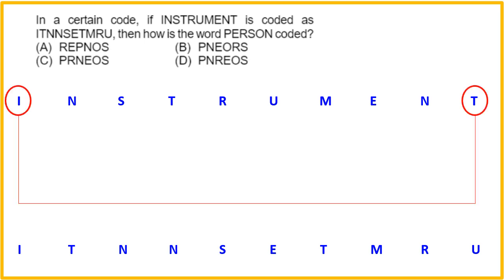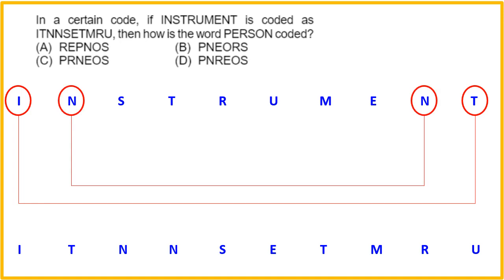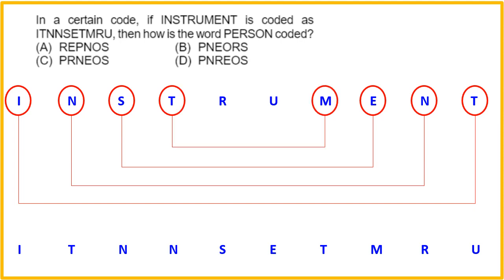Logic is something like this: I and T are first written, then the second letter from the beginning and second letter from the end are taken here, then third letter from the beginning and third letter from the end are taken here, fourth letter from the beginning and fourth letter from the end, and finally RU. This is how the word is coded: ITNNSETMRU. So with this same logic, now we need to code the word person. So obviously it will be coded like option B,